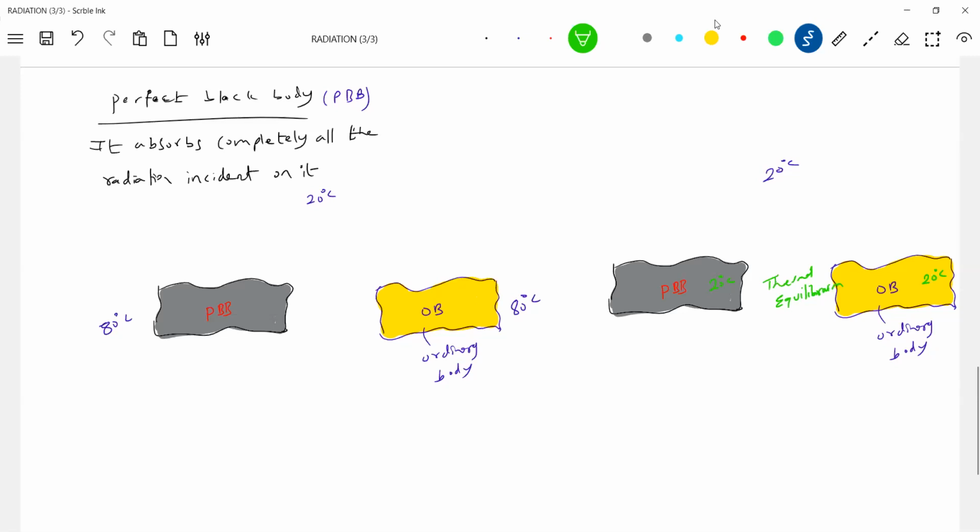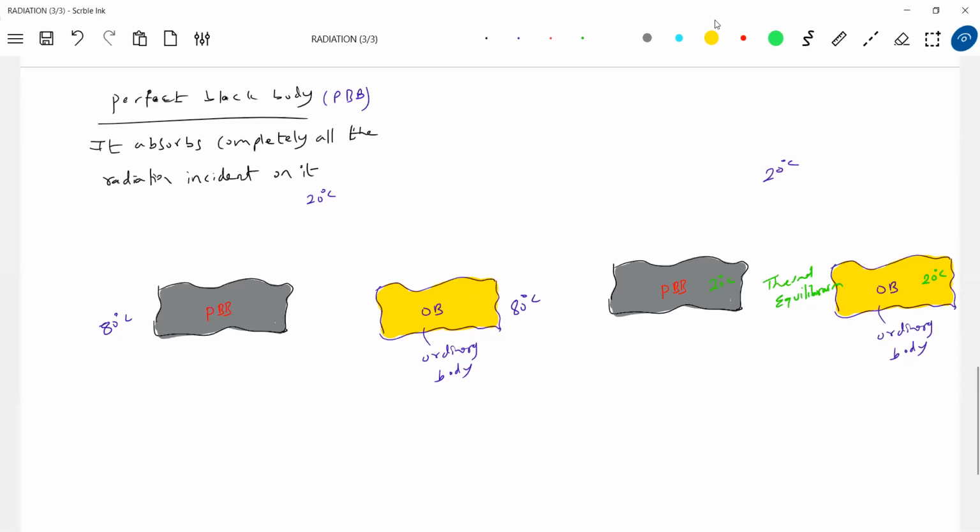So what's happening to this? This is warm, this is cooling down. The ordinary body is also cooling down. How come? Let's explain the radiation. What is a perfect black body? It absorbs completely all the radiation incident on it. And what about the ordinary body? Not necessarily. A part it will reflect, a part it will absorb. Any difference in the emission spectrum? Both will in fact cool down.